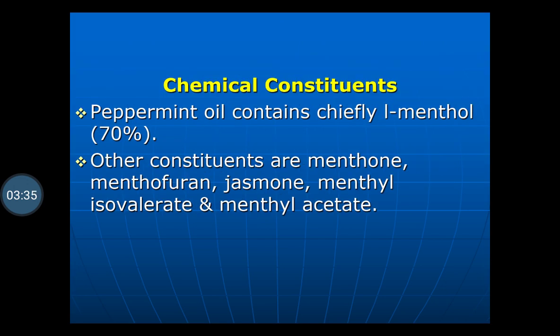Chemical constituents present in mentha oil: peppermint oil contains chiefly L-menthol, near about 70%.